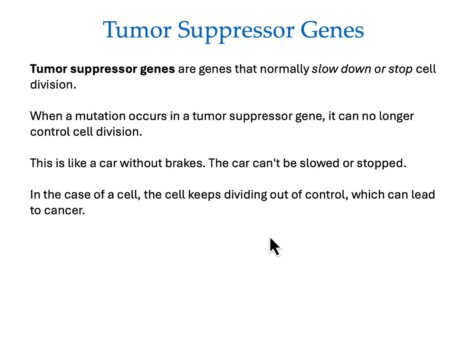Tumor suppressor genes are genes that normally slow down or stop cell division. When a mutation occurs in a tumor suppressor gene, it can no longer control cell division. This is like a car without brakes. The car can't be slowed or stopped. In the case of a cell, the cell keeps dividing out of control, which can lead to cancer. So we have these, a tumor suppressor gene and a pro-cell division gene working together in balance. But if one or the other is mutated, then we have an acceleration in cell division.